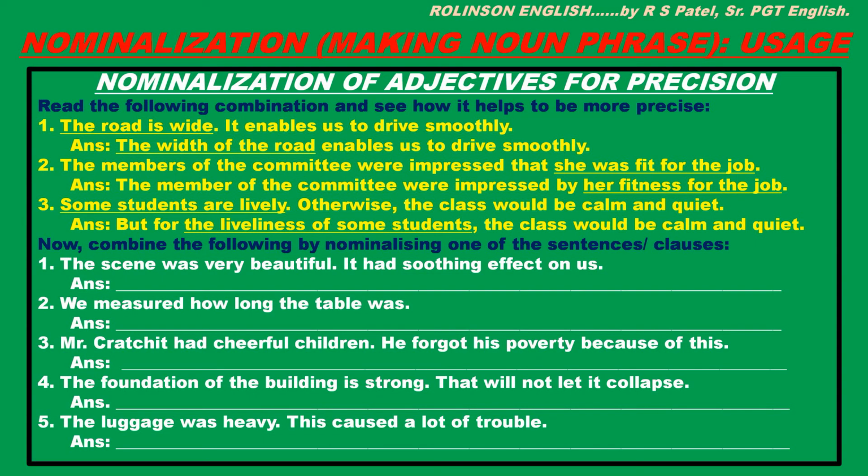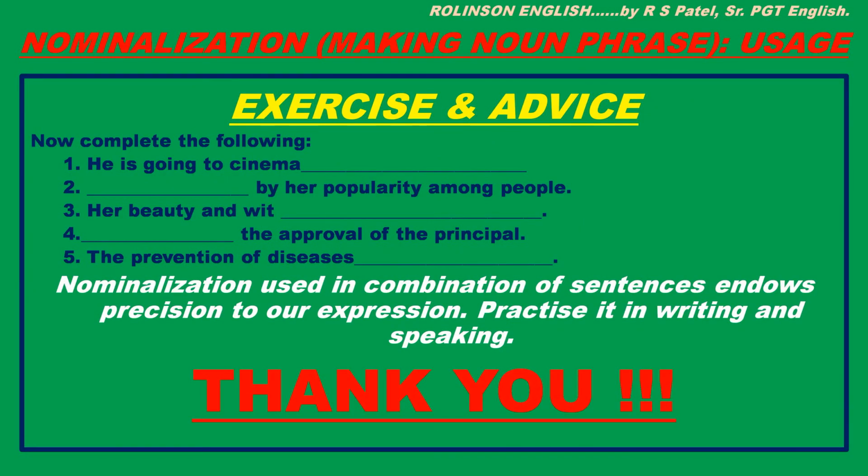Now, combine the following by nominalizing one of the sentences or clauses. Do it on your own as exercise. Here is another exercise. Now complete the following. Here there are 5 sentences but they are incomplete. You have to use suitable nominalization to complete these sentences. Okay.